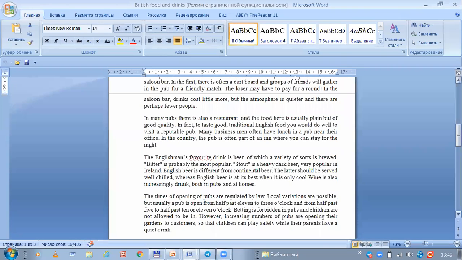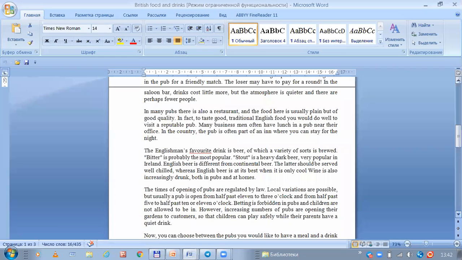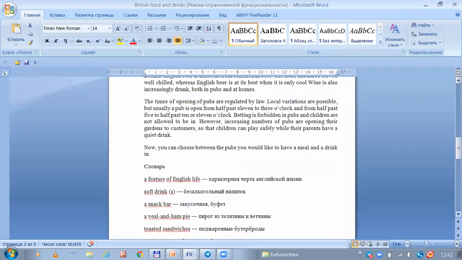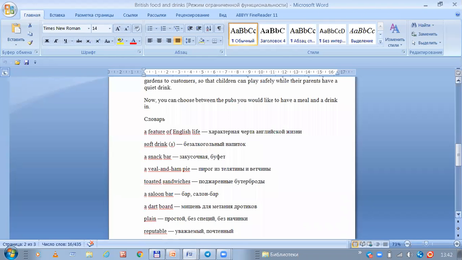The times of opening of pubs are regulated by law. Local variations are possible, but usually a pub is open from 11:30 to 3 o'clock, and from 5:30 to 10:30 or 11 o'clock. Betting is forbidden in pubs. Children are not allowed to be there. However, an increasing number of pubs are opening their gardens to customers so that children can play safely while their parents have a quiet drink. And these are your vocabulary features of English life.